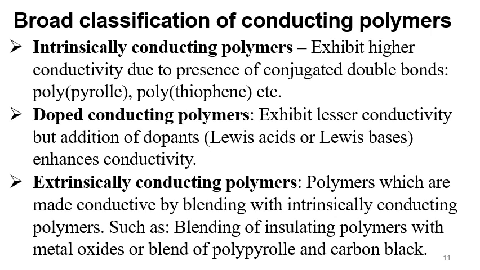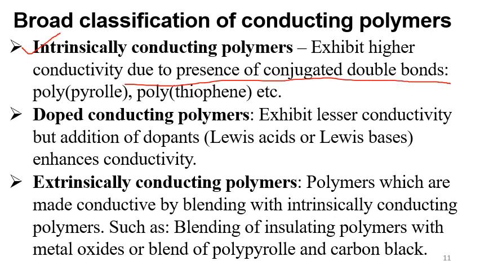Next, we are going to see how we can broadly classify conducting polymers. The first type is called intrinsically conducting polymers. They exhibit higher conductivity due to the presence of conjugated double bonds. Conjugated double bond means what?